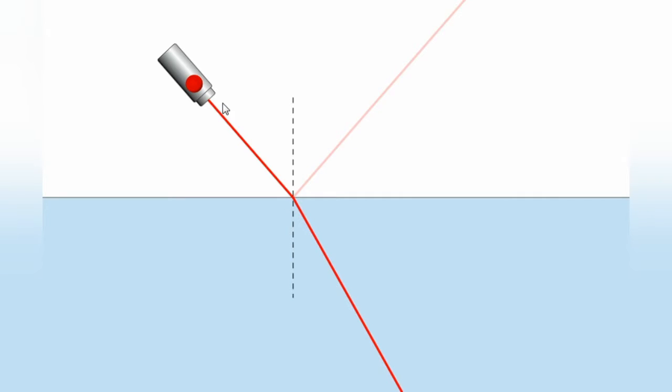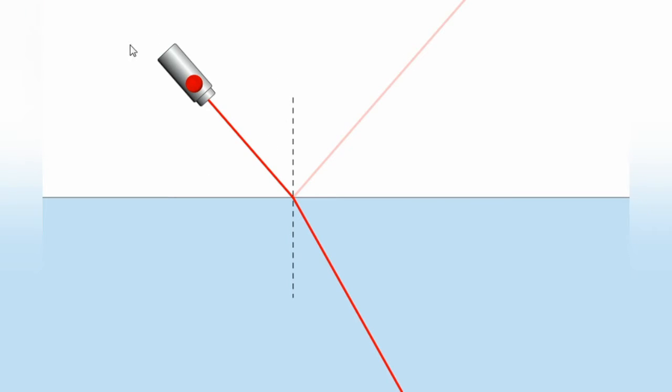When a ray of light is incident on the interface of two media, if the mediums are transparent, like water which is very transparent, a part of the light will come back into the same medium.